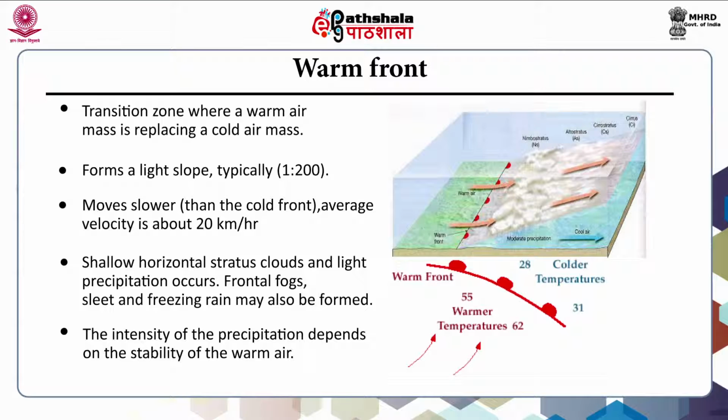If the warm air is conditionally unstable, thunderstorms may develop over the warm front. If the warm air is stable, the clouds will be layered. If the temperature in the cold air is freezing or below freezing, ice pellets, snow or freezing rain may occur. In this figure, symbolically a warm front is represented by a solid line with semicircles pointing towards the colder air and in the direction of movement. On colored weather maps, a warm front is drawn with a solid red line.